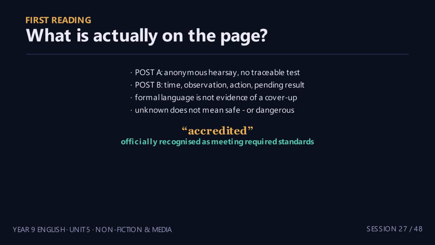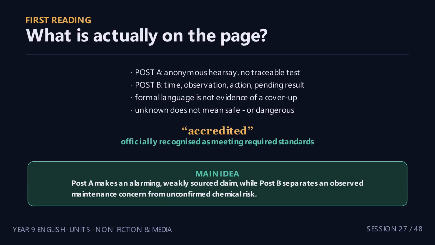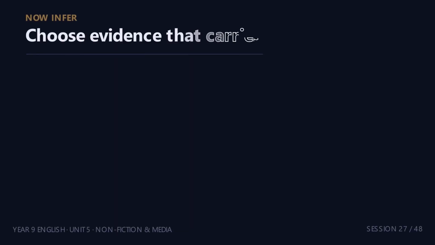Now the key word, accredited. It means officially recognized as meeting required standards. An accredited laboratory is more checkable than an unnamed person, but its later result must still be read rather than assumed. Literal reading gives us the floor of the analysis. It tells us what the text actually says before we infer motive, bias, or effect. Now infer.